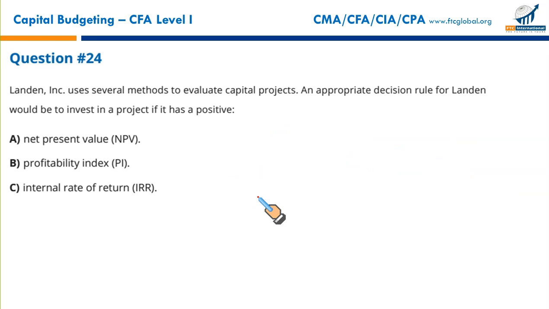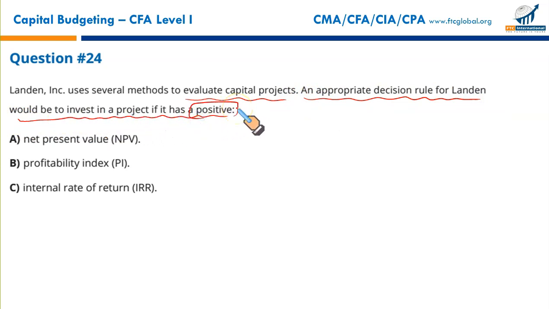Okay, next. Langdon Incorporated uses several methods to evaluate capital projects. An appropriate decision rule for Langdon would be to invest in projects if it has a positive what? Positive net present value? Yes. Positive profitability index? It is also based upon NPV because profitability index is NPV upon initial investment.